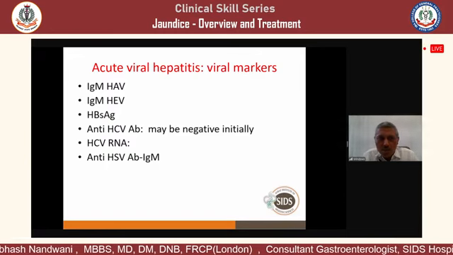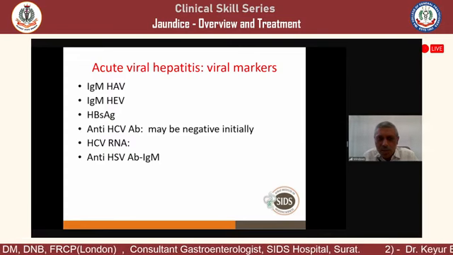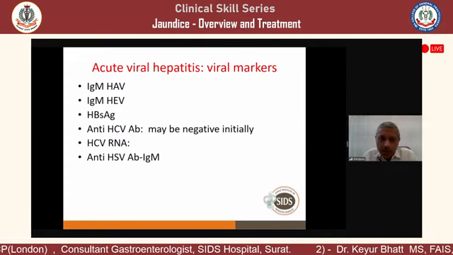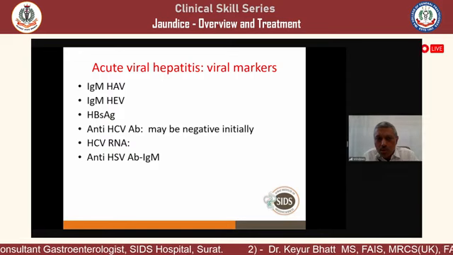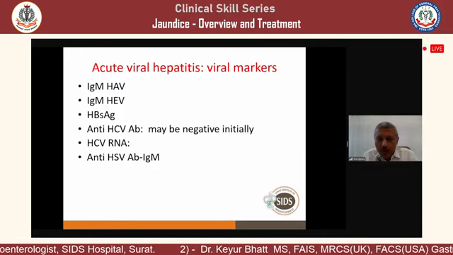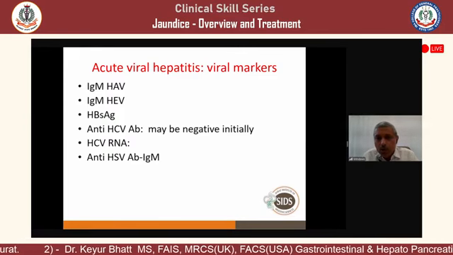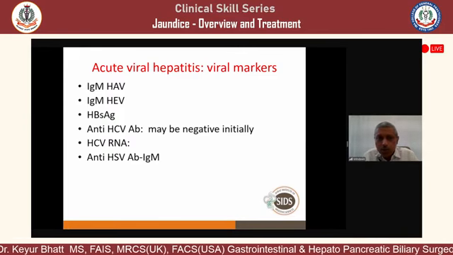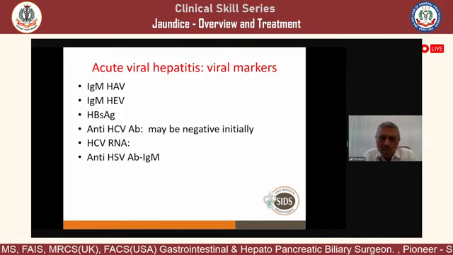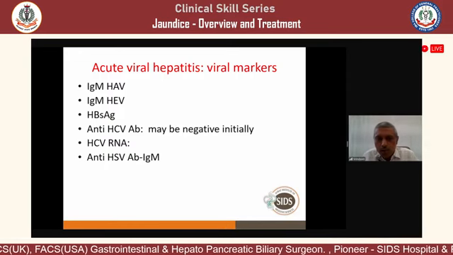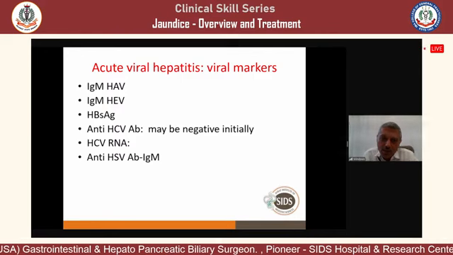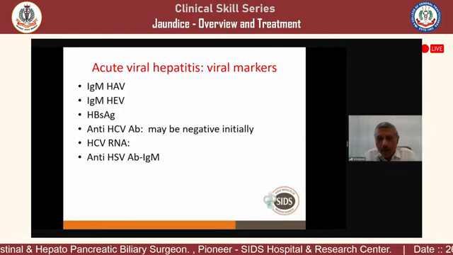So IgM-HAV or IgM-HEV will tell about the waterborne diseases. Hepatitis A and E are waterborne. B and C are the bloodborne. And in acute C, we have to check HCV RNA, because the HCV antibody will take around 2.5 to 3 months to develop. So even with the latest third generation ELISA method, in the initial 2.5 months it will be false negative. So if you are thinking of acute C, look for HCV RNA.